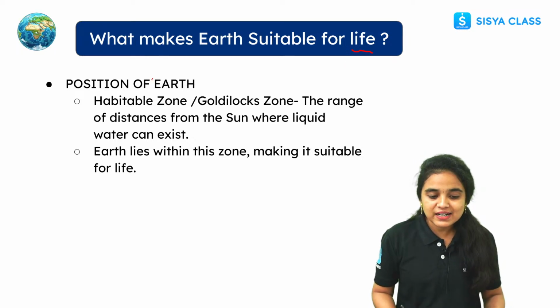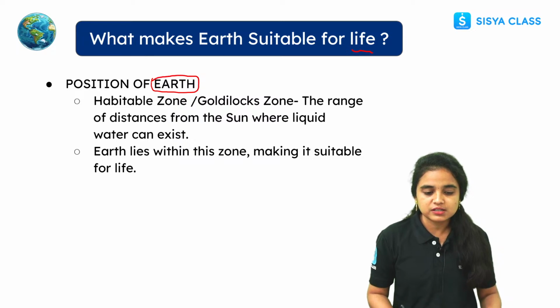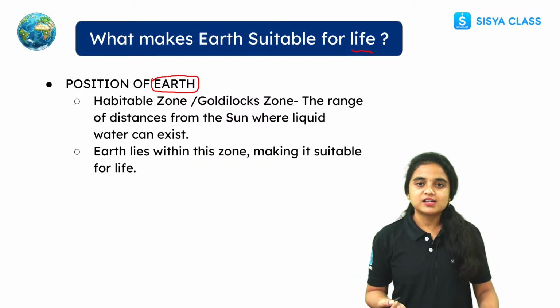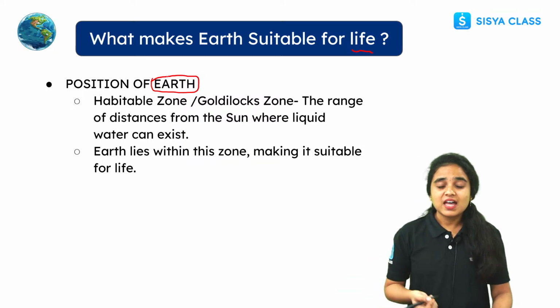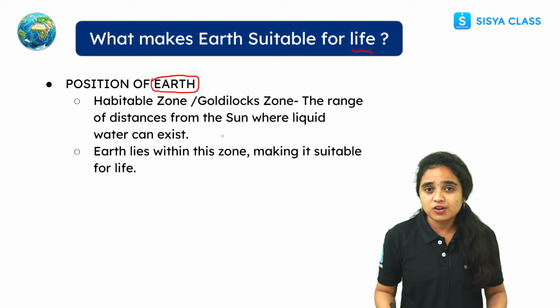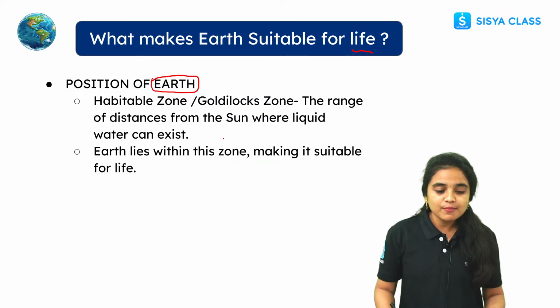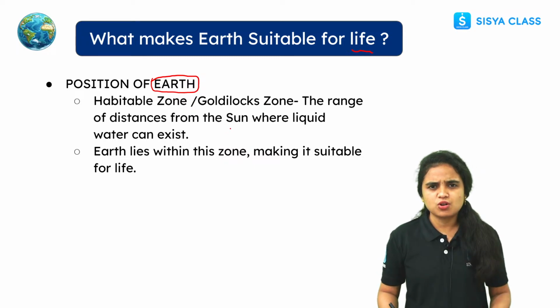While coming to the next thing, what makes Earth suitable for life? What are the suitable things for life on Earth here? So first of all, let us see about the position of the Earth. In social we will learn about the position of the Earth, and there are some latitudes, some longitudes, and different things we will learn in geography about the Earth. And while coming to science, now let us see the position of the Earth.